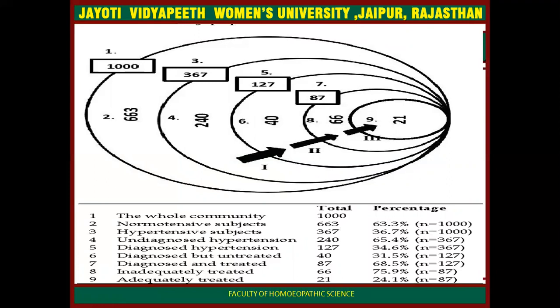Diagnosed but untreated 40, diagnosed and treated 87, and inadequately treated 66, and adequately treated is 24. So out of 1000 population, only 21 persons are adequately treated.